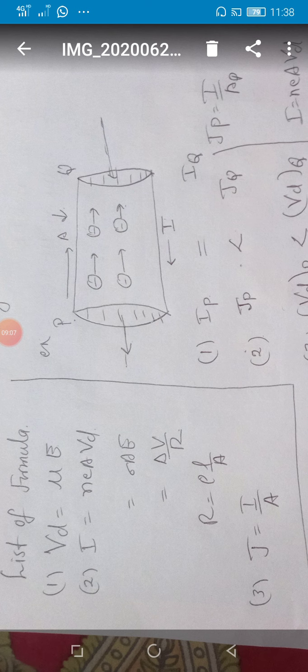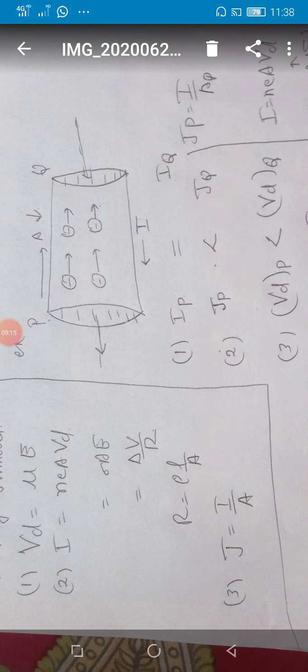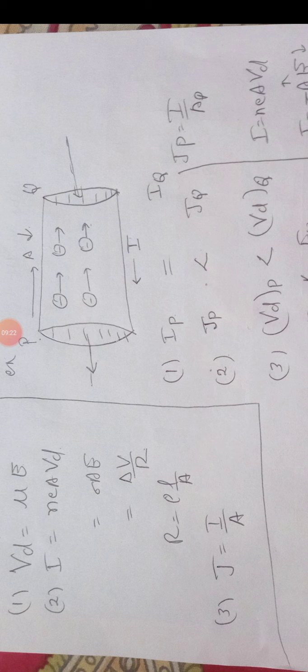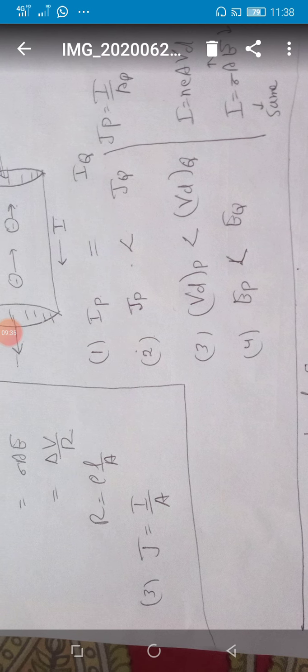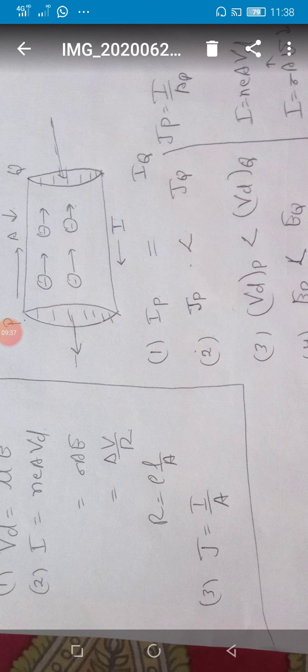Now student, we will solve one question. See, this is an elemental substance of this shape. It is not exactly cylindrical, student. This left side I have marked P, right side Q. Current is flowing from Q to P. Though the answer is already written there, first you should analyze it before seeing it. Now student, which current is greater, IP or IQ? Since the current which enters, the same current leaves the conductor, so they are same, student.